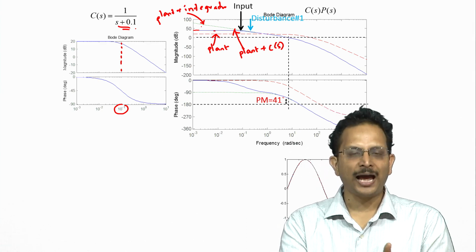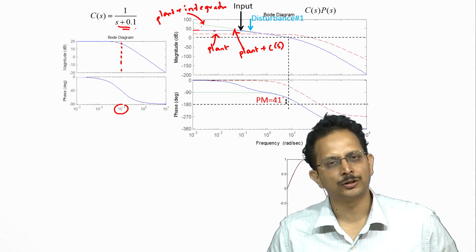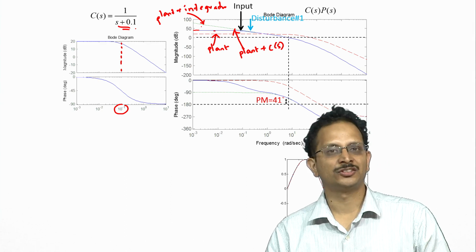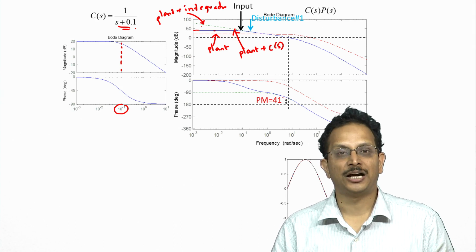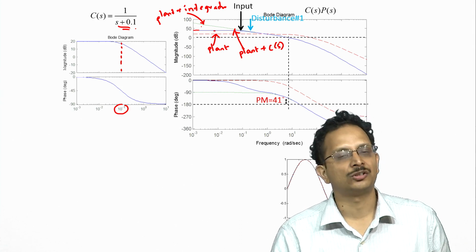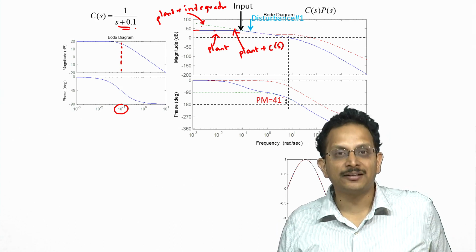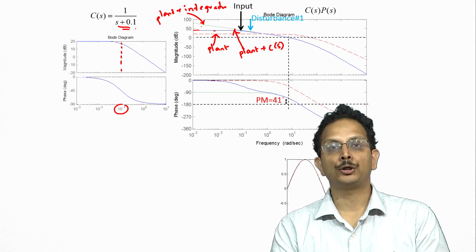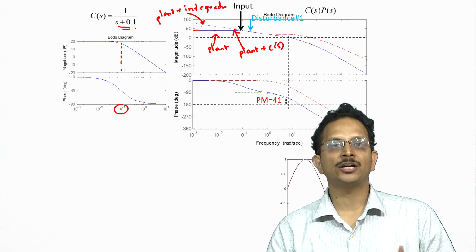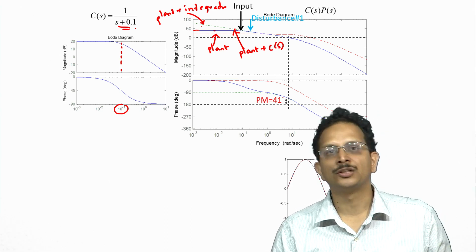None of them actually have this particular structure 1 by s plus 0.1, and what this indicates to us is that there is nothing really sacrosanct about any of those standard controller structures. It is great that they are there, it is great that we understand what they do, but if our particular control problem demands a controller structure that is different from them, then so be it.